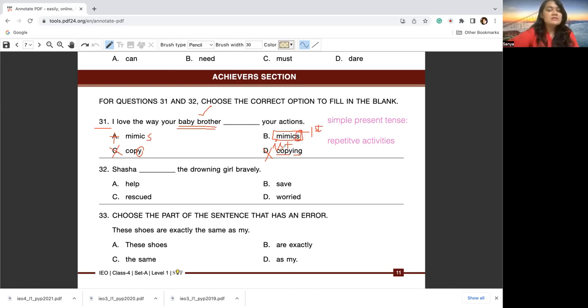And S means this verb is appropriate for a singular subject, right? So I love the way your baby brother mimics your actions, right? Mimics means copies your actions, right? Okay, thank you.